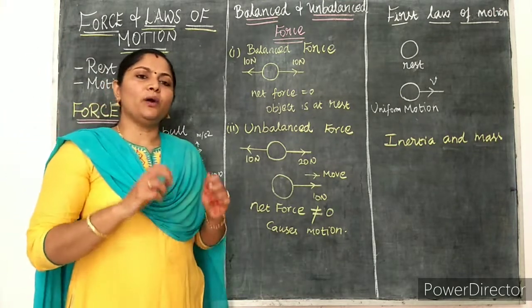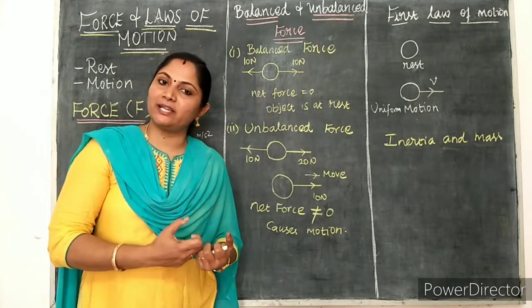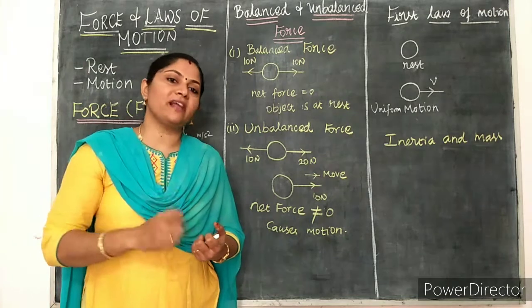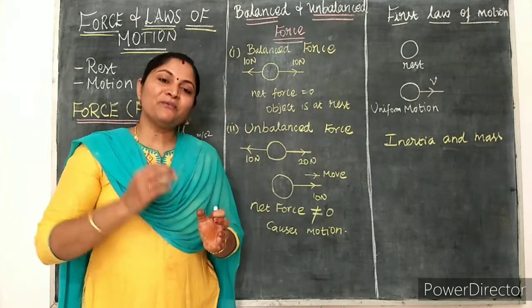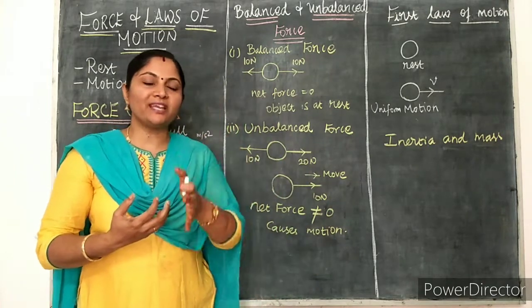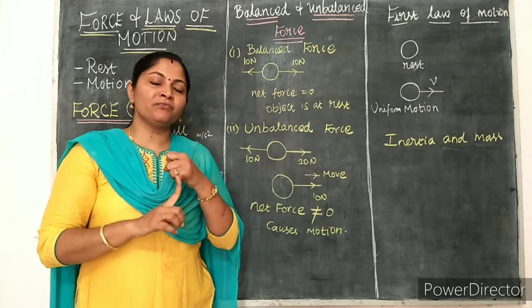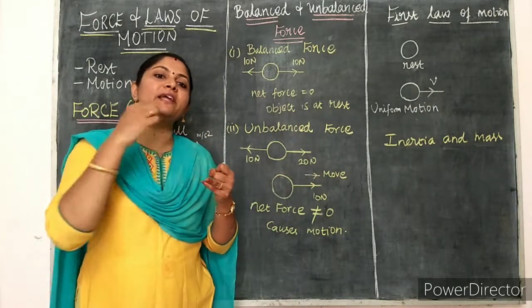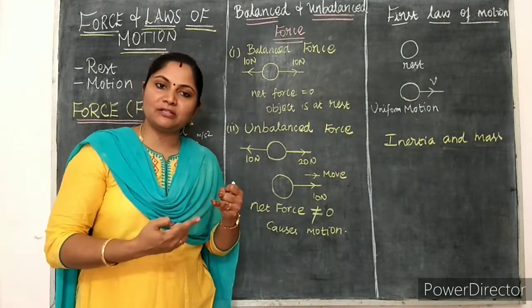And what are the effects that can be caused by force on an object? We will summarize now. If we consider an object initially at rest, with the help of force we can move that object. So the object can move from the rest position is the first point. It is possible to increase or decrease the speed with the help of force.